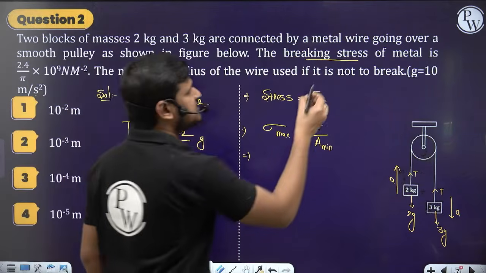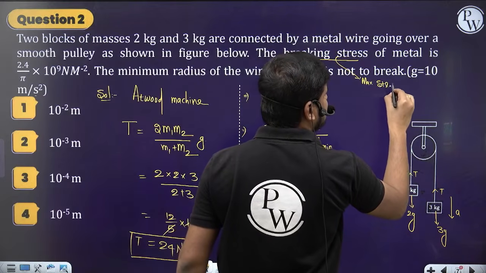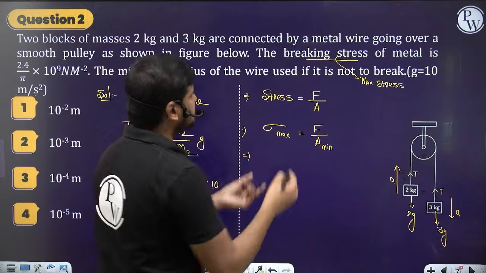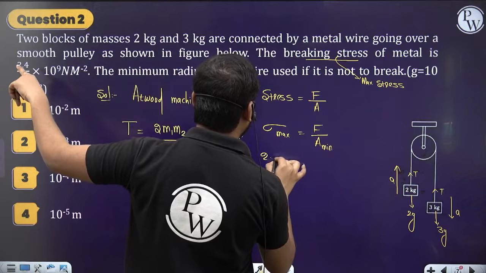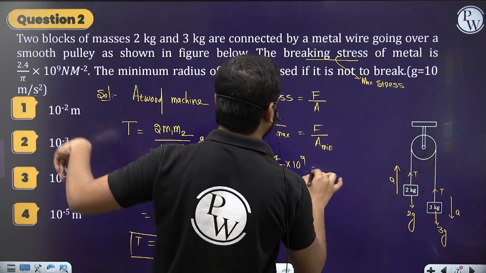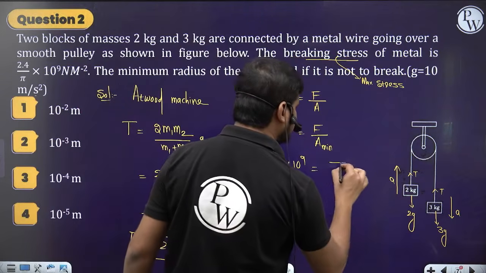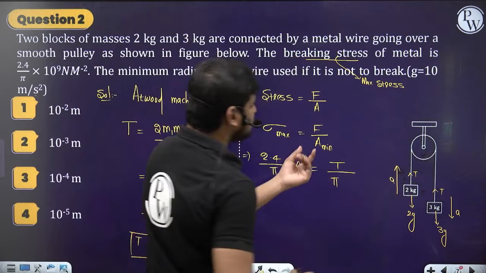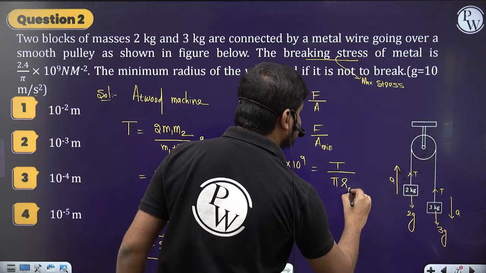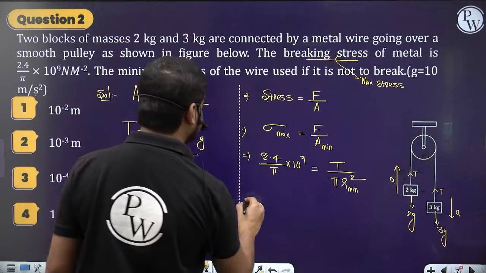This breaking stress means it is the maximum stress we can apply so that this string cannot break. So in place of the maximum stress I am writing 2.4 by pi into 10 to the power 9 is equal to, what is the force that is acting? The force is nothing but the tension, by pi r squared. Pi is constant, and the area will be minimum when the radius is minimum. Done. So now you have the values, substitute here.